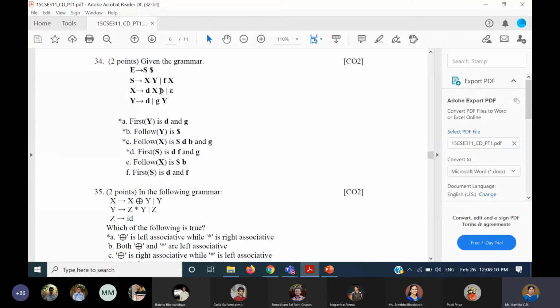Follow of x is, from here we get b, we get first of y, which is d and g, that is also included, and dollar is also included because follow of x should contain follow of s. So follow of x, option c is correct, and option d also will be correct because first of y is first of x, and it is d, f and g. That is how it is computed, and the last two options are wrong.